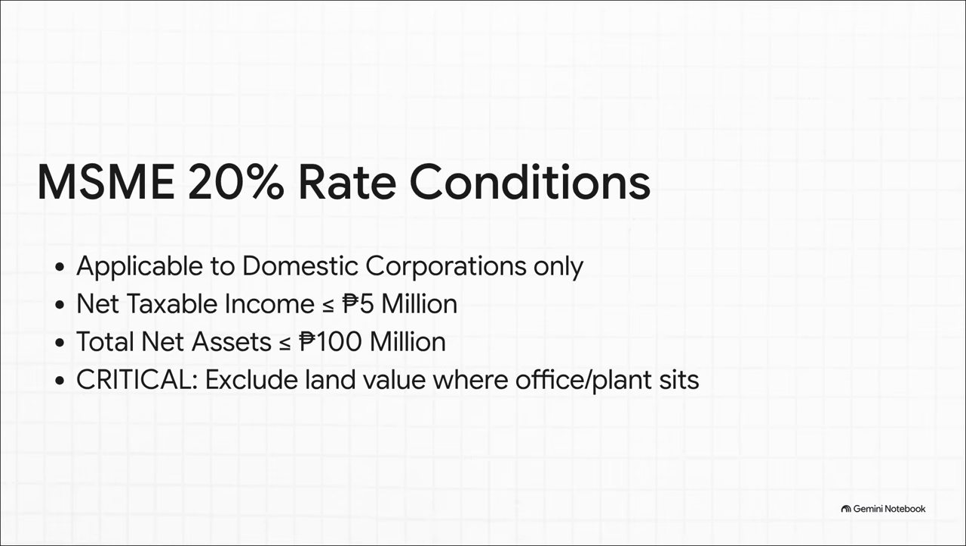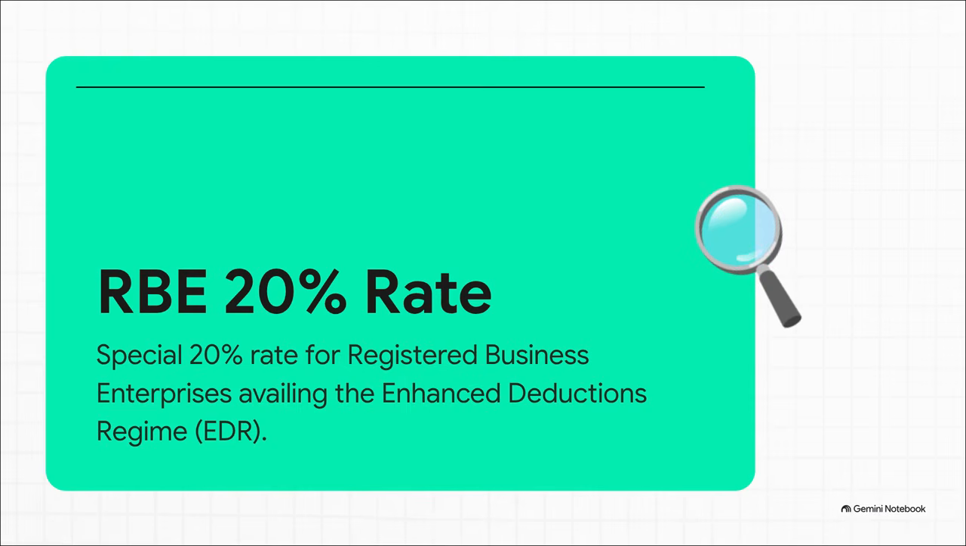Always subtract the land where the office or plant sits before you even look at that 100 million limit. The second way to get that 20% is the RBE exception. Thanks to the Create More Act, this rate is actually available to both DCs and RFCs, provided they are registered business enterprises using the Enhanced Deductions Regime, or EDR. If a problem mentions PISA, BOE, or the EDR, you immediately shift gears to 20%.